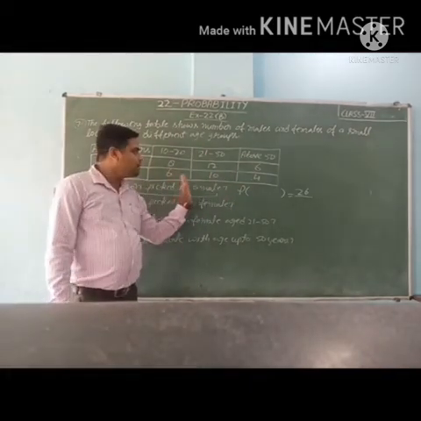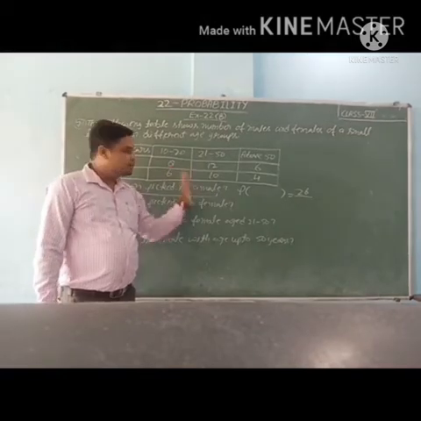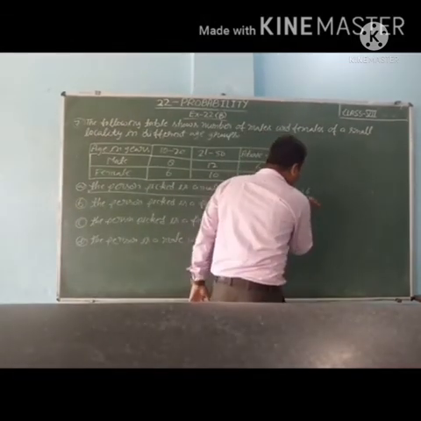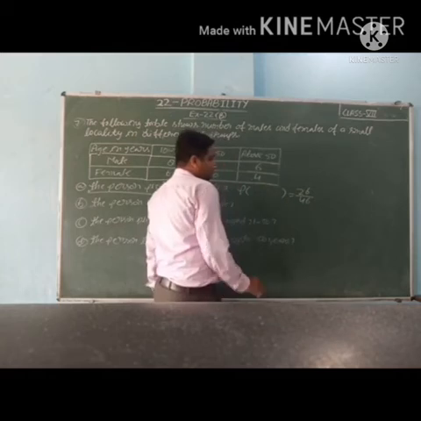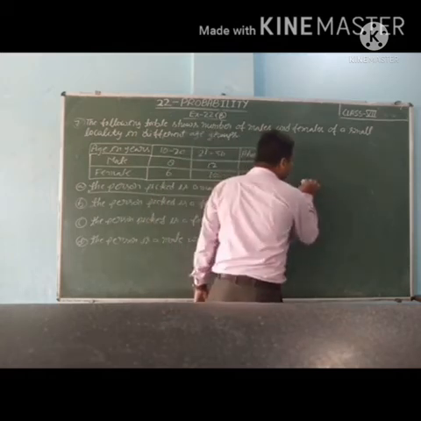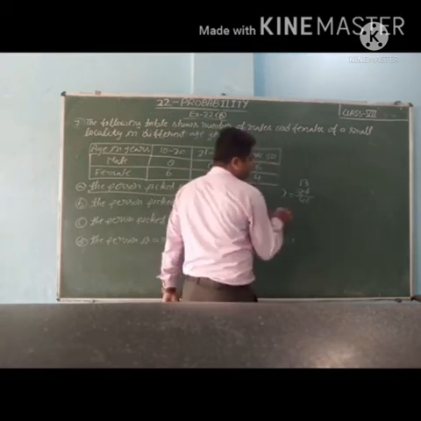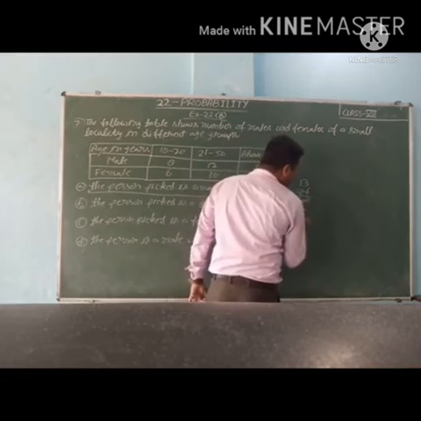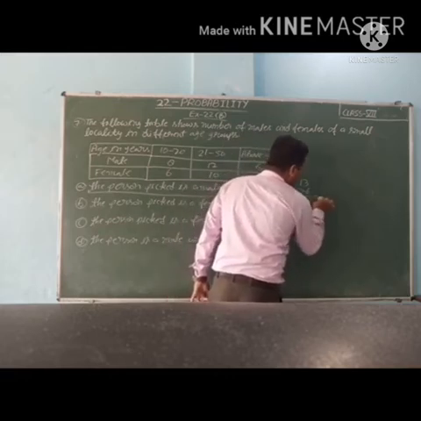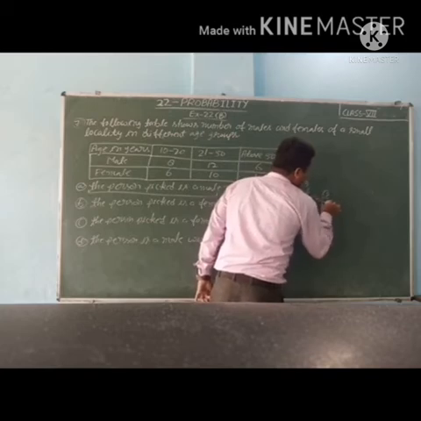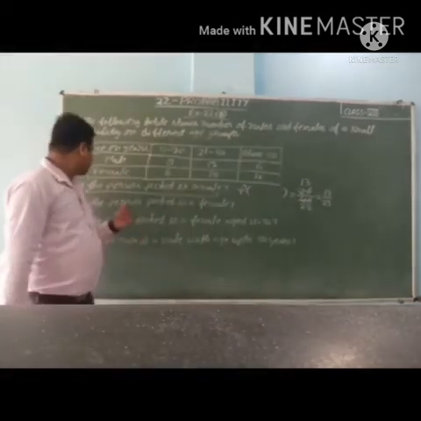It is coming 46. So 26 upon 46. It is divisible by 2: 2 1s are 2, 2 3s are 6, 2 2s are 4, 2 3s are 6. So 13 upon 23 is the probability that the person picked is a male.